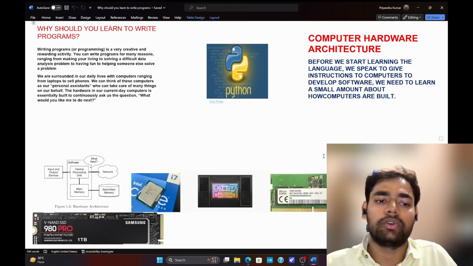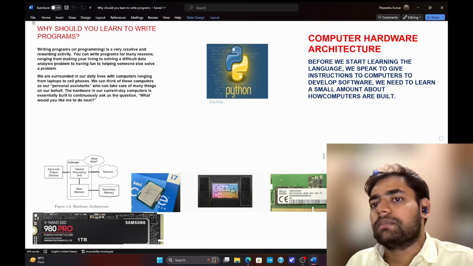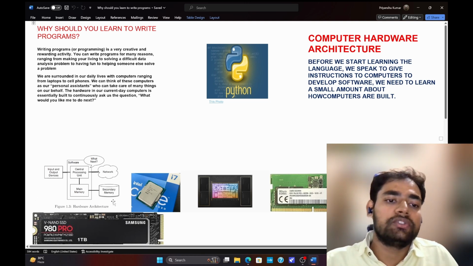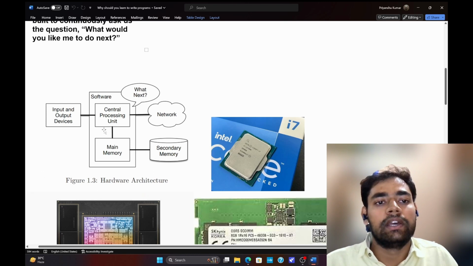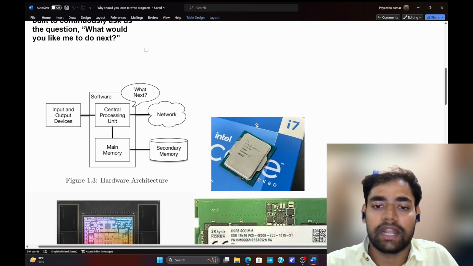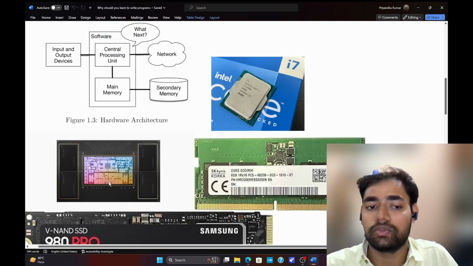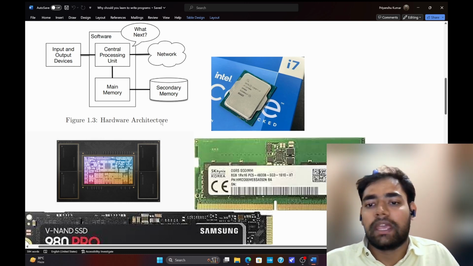Okay. Before going further into the programming, you should know something about computer hardware and its architecture, right? As you can see on your screen, in the computer there are two main components, the CPU and the main memory, that is the RAM. This is the Intel i7 processor, this is Apple's M2 Pro chip. These are CPUs, and these CPUs are the brain of the computer.